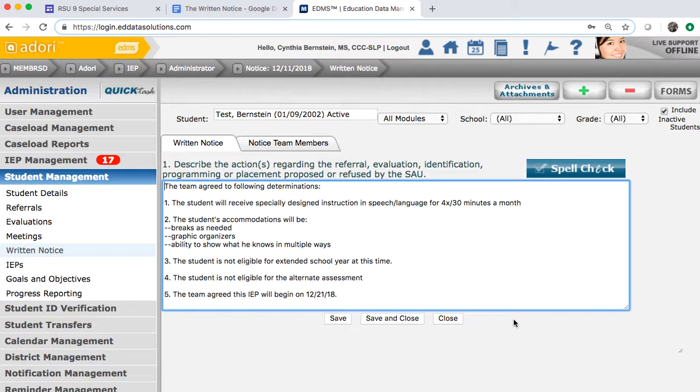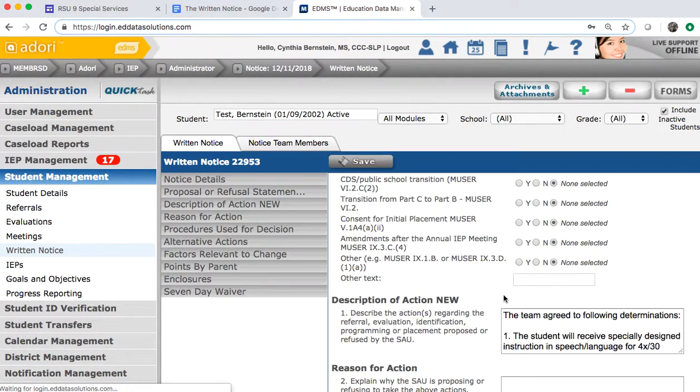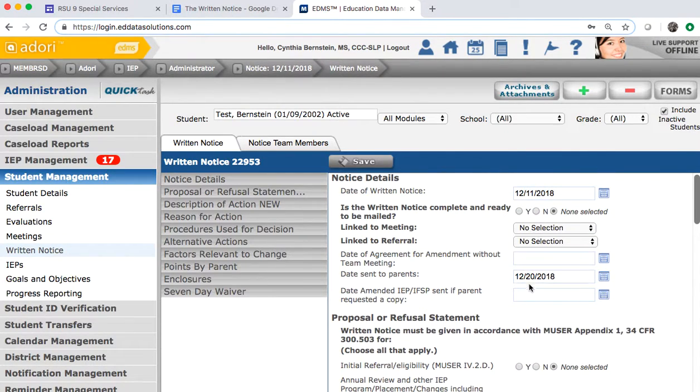And when we review this, what will happen is you will need to go back to the IEP team, get input from everyone, including the parent, that it's okay for this IEP to now start 7 days from the time they receive it, which it goes in the mail on the 20th. They get 3 days. That's the 23rd. Another 7 days is the 30th. Get input from everyone. The IEP now starts on the 30th of December. You have to document that in an amended written notice.